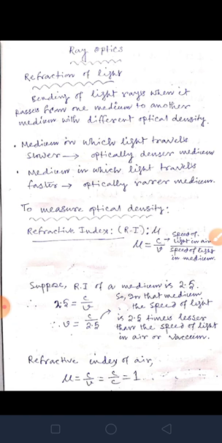Understood? Now we are taking this refractive index of air as 1 and then comparing the refractive index of other mediums with it. Suppose refractive index of glass is 1.5. So it's 1.5 times denser than air.